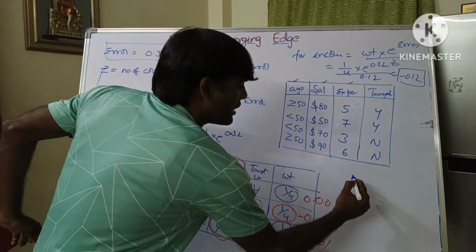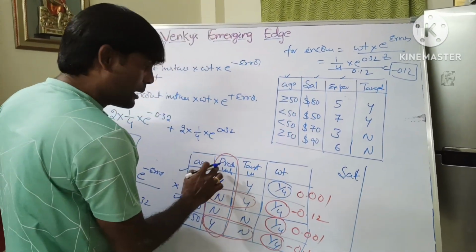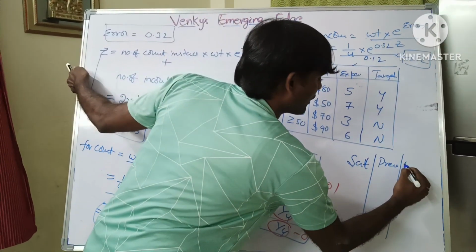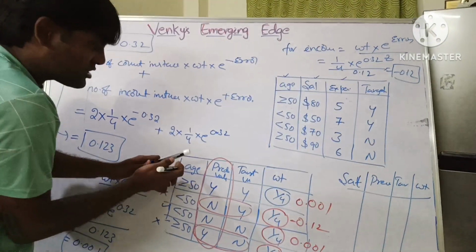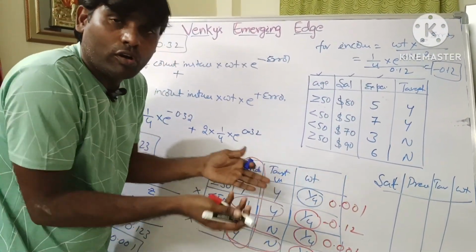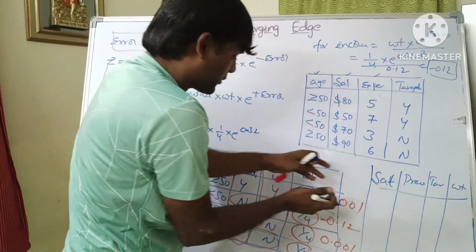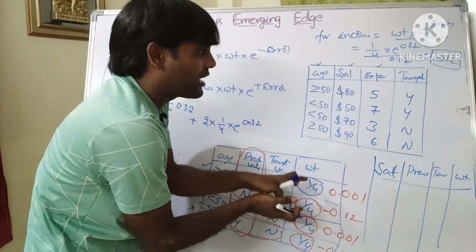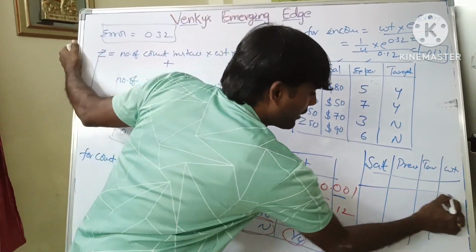What is the field? Salary is one of the fields. Salary. Next one is a product value. Next one is a target value. Next one is a weight. Initially for age we are taking the values 1 by 4 only. We don't know the weight, but in the next one, salary, we know that weight. Which weight? The age, salary, weight, new updates are taken as input for salary. So that's why these weights are updated 0.001